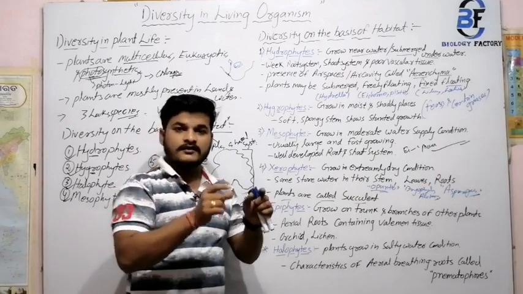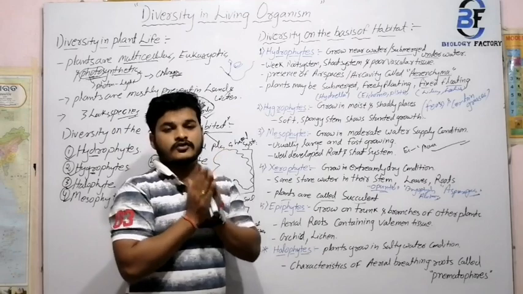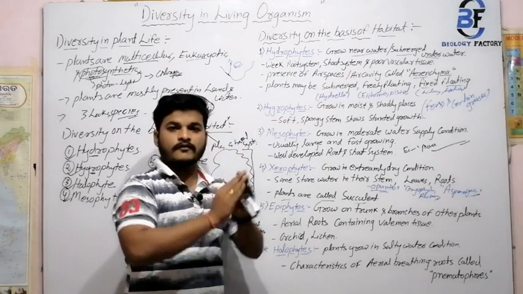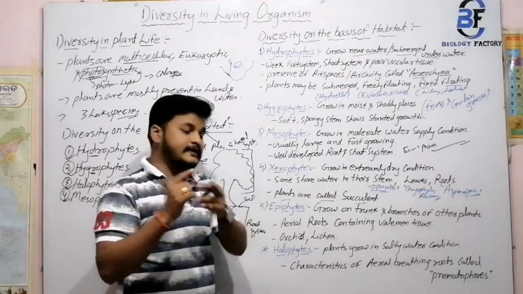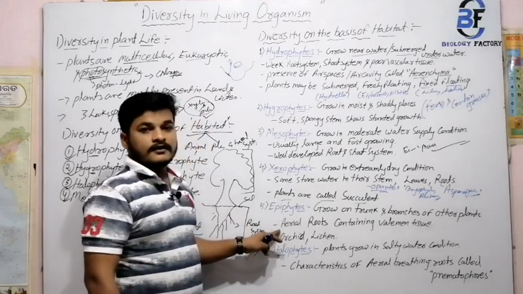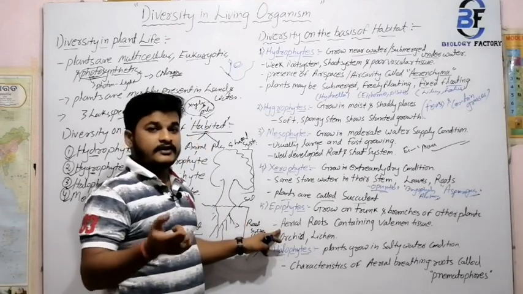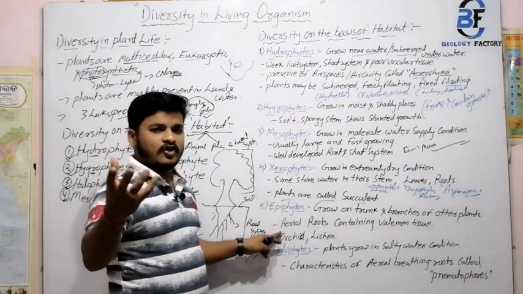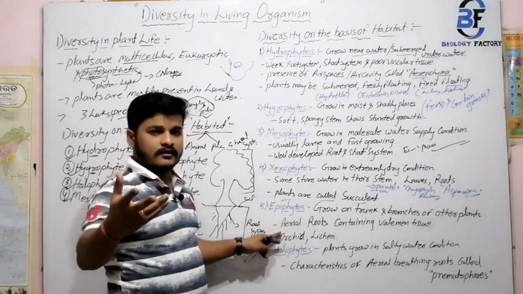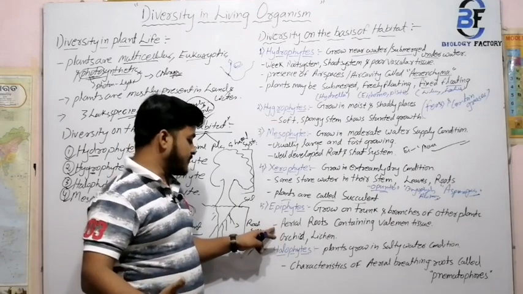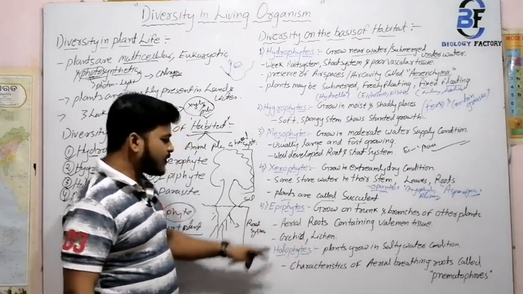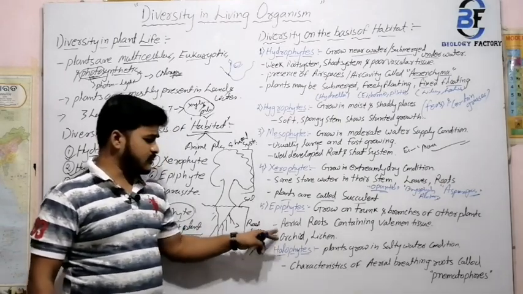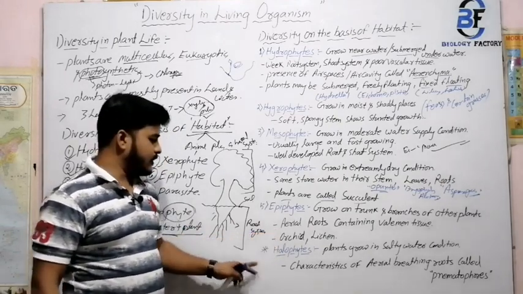Because of this spongy nature, it absorbs water and moisture from the atmosphere, and that water and moisture is used in this cyclic process, and they just grow on the branch, trunk of any other plants. And the most common example is orchid, and lichen is also an example, but orchid is the most common example.